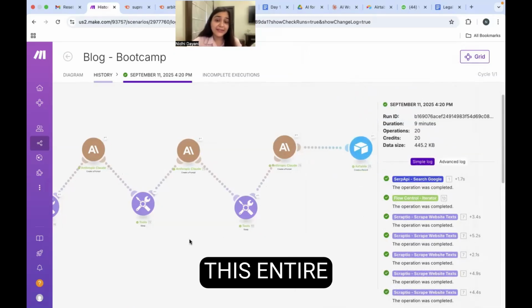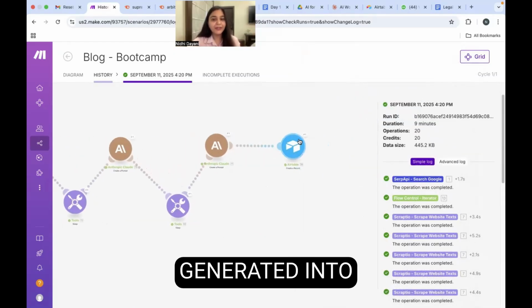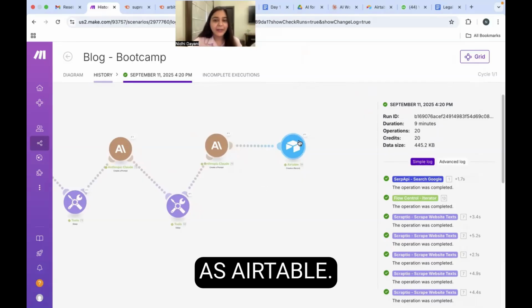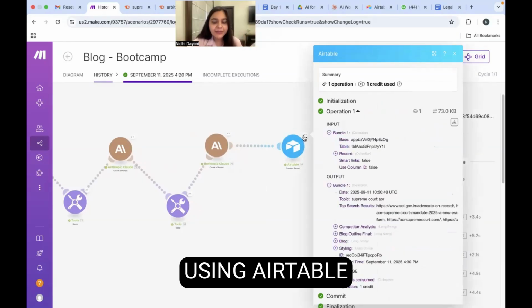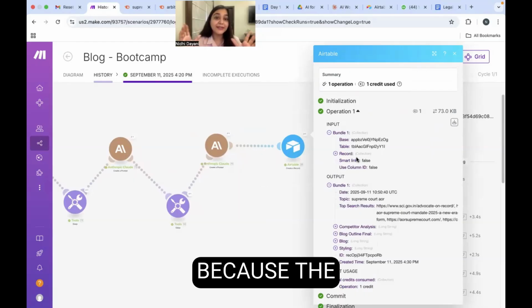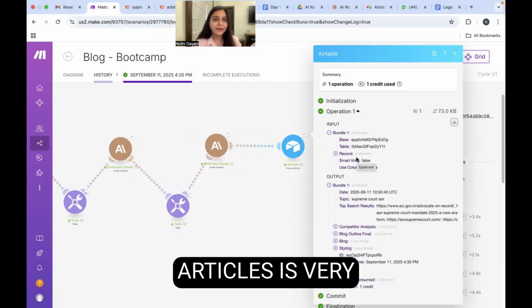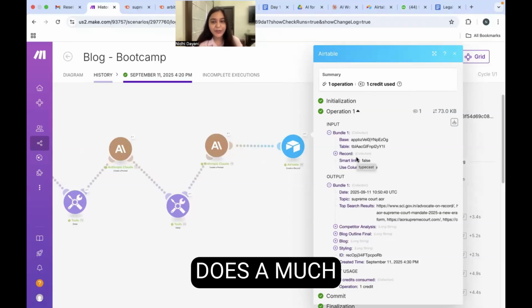Now, once this entire thing is done, it is all generated into a tool called Airtable. We're using Airtable specifically because the data in particular articles is very lengthy for Excel sheets to accommodate, and Airtable does a much better job. So we're using Airtable right here.